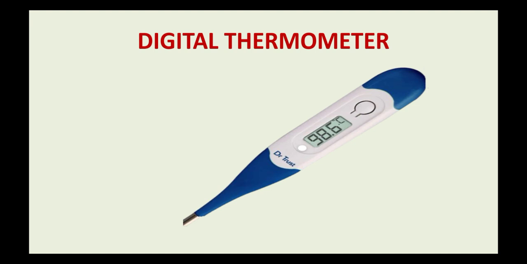So if by any chance you drop your glass thermometer, it becomes very difficult to dispose of the mercury if the thermometer breaks. In order to overcome that problem, these days we use digital thermometers, which do not contain mercury.